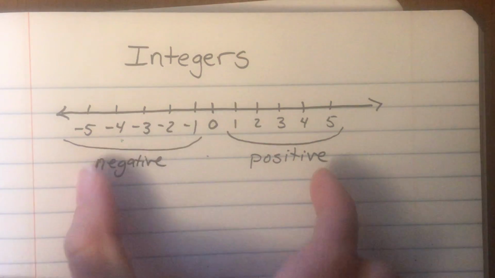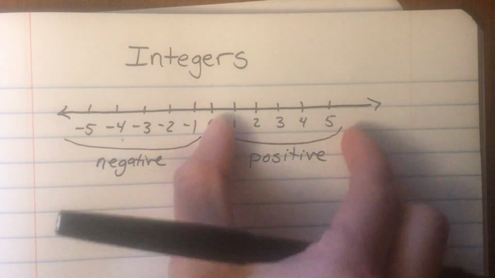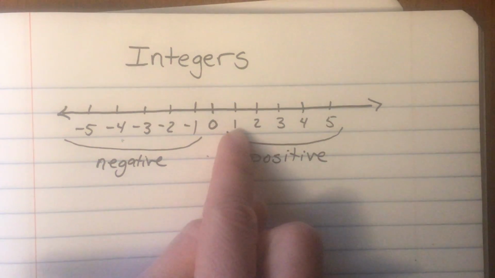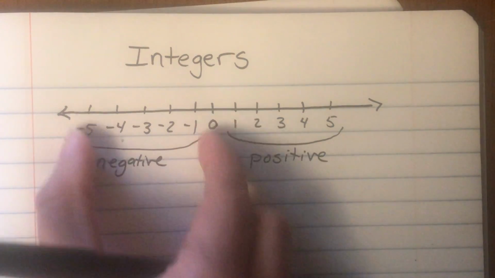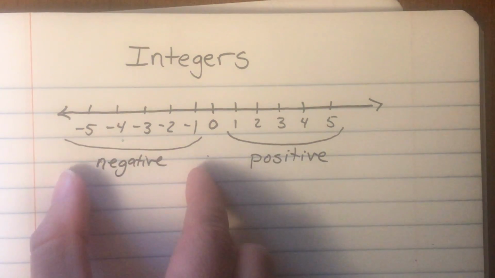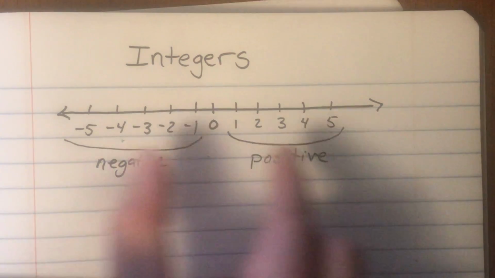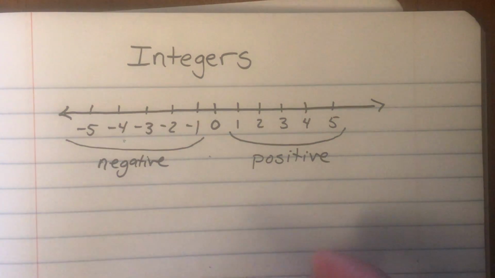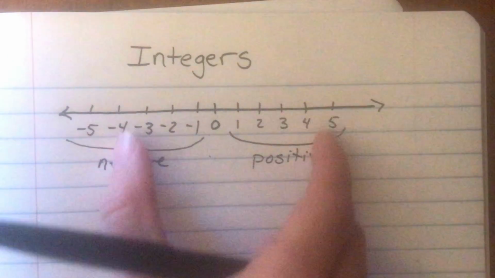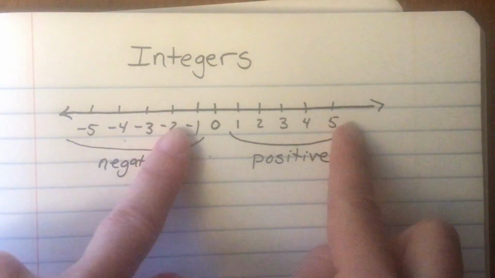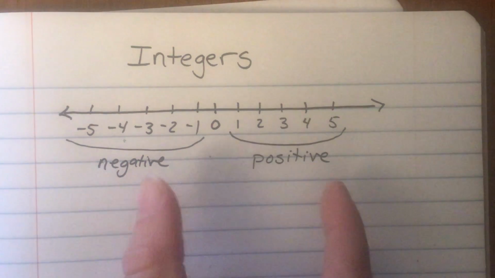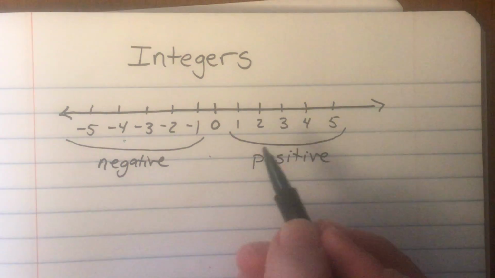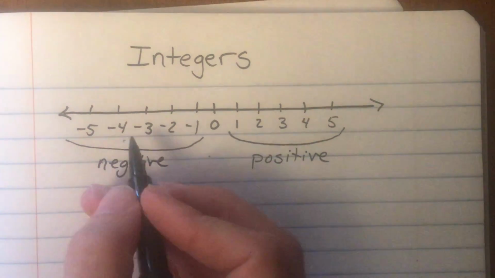And so these numbers, the positive whole numbers, notice we don't have any decimals or fractions here. The negative whole numbers, notice again we don't have any decimals or fractions here. The positive and negative whole numbers make up what we call the integers. So everything you see on this number line plus everything that would go on out from it is what we would call the integers.